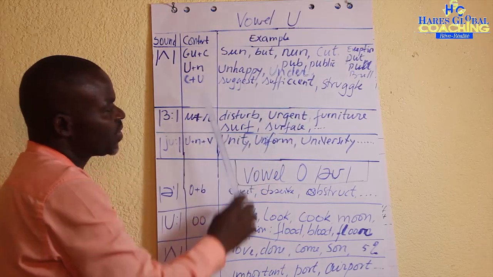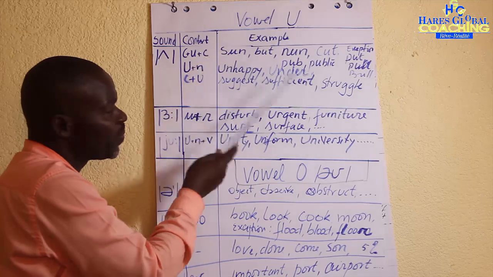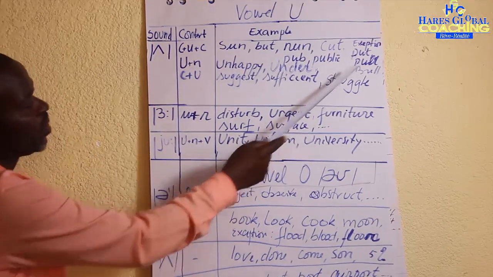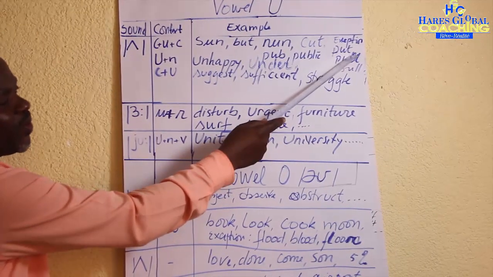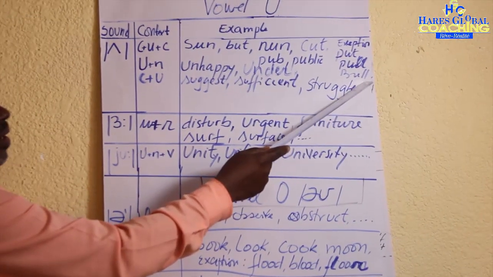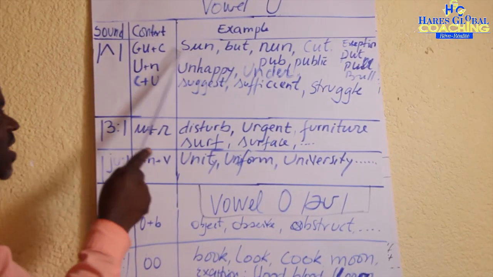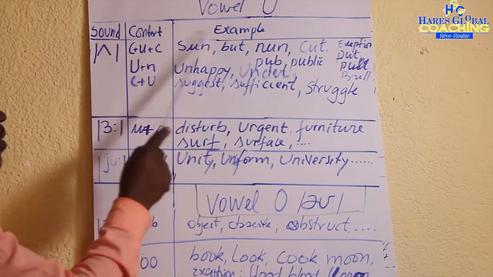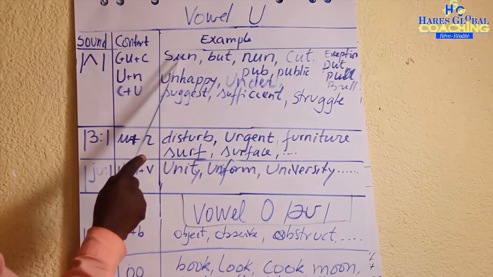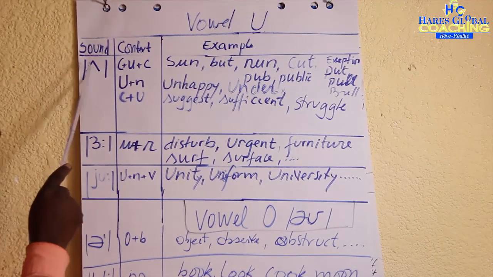Especially, we have the exceptions, which can have the same position of the vowel in the word but are read in a different way: put, bull. But in general, when it is in this context of three letters, consonant plus U plus another consonant, it is read /ʌ/.